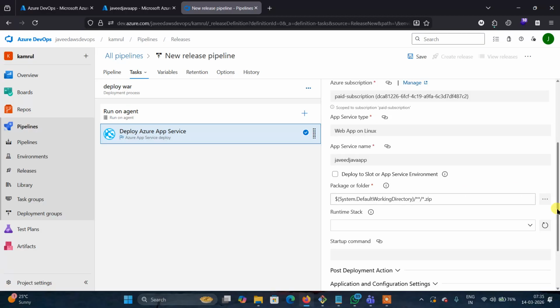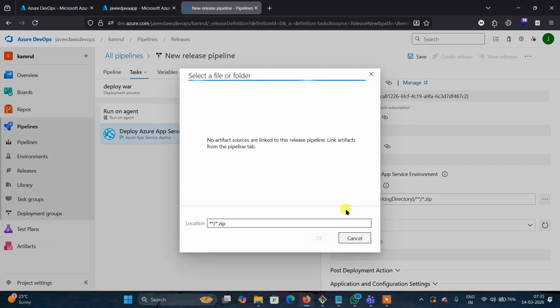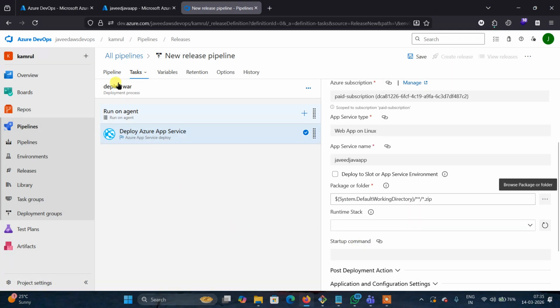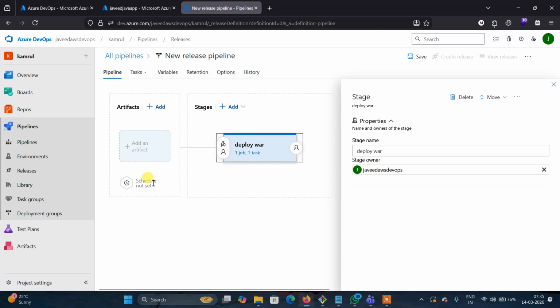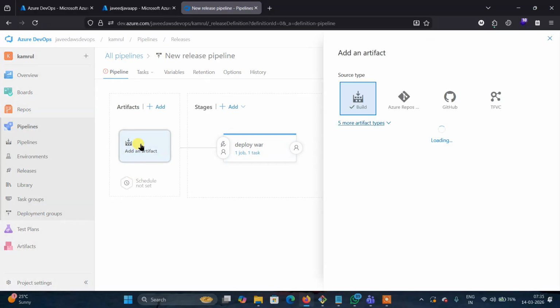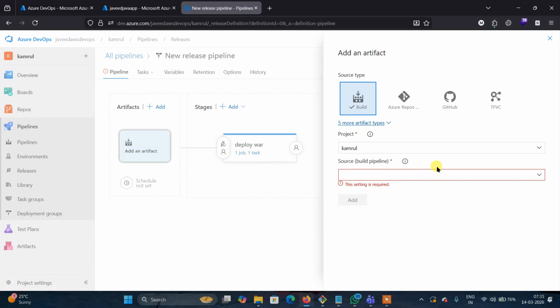So we need to select a war here. We don't need to change anything. We need to select the war package. Here, click on these three lines. We have not selected any war package. Go to the pipeline here. We need to select the artifact where it is produced, the path, the drop location. We need to select this one.